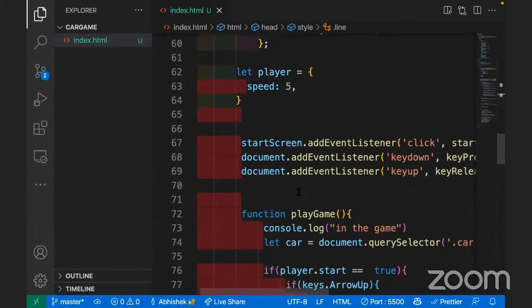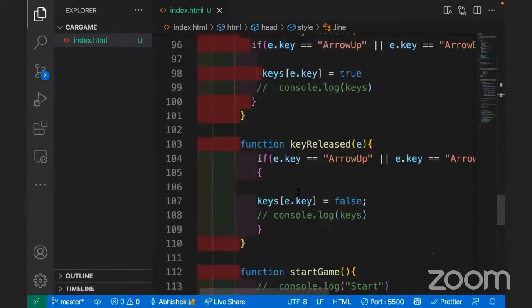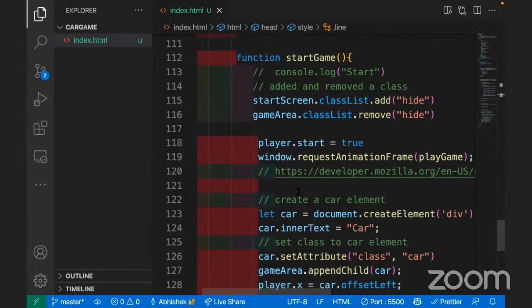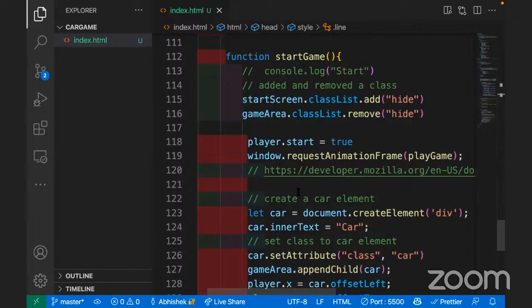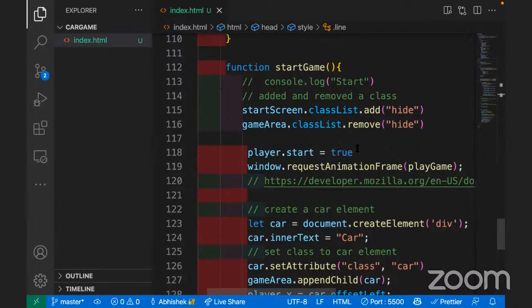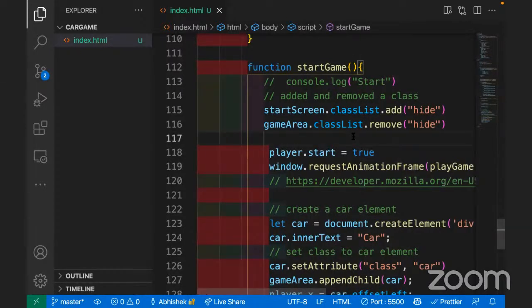So now we are here. Function, this is play game, this is key press. Let's start here. What I'll be doing is trying to create lines. But see, on the road there is not just one line. There are multiple lines on the road, right? Okay, so let's make some lines on the road, like in play.start. Let's make some lines here, on our road.